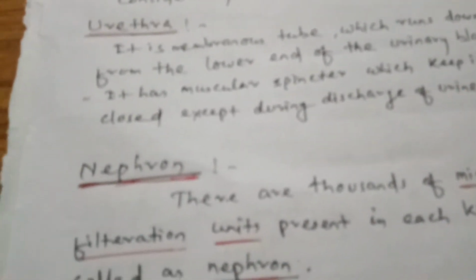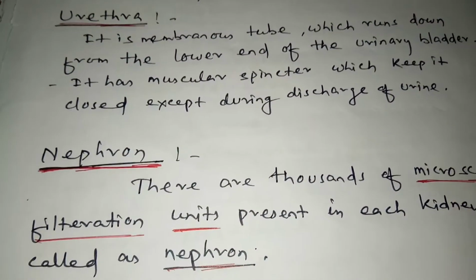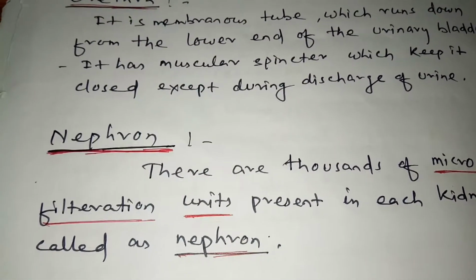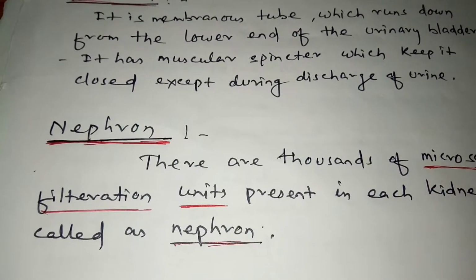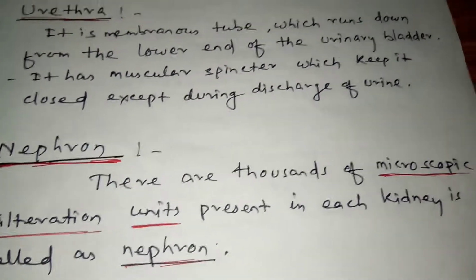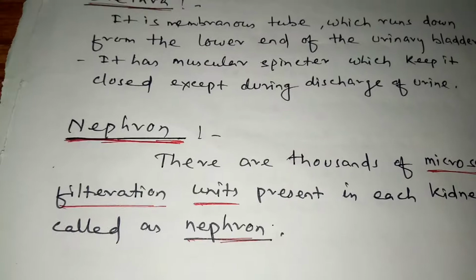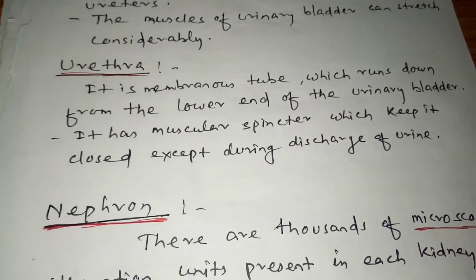Now students, look at one important part of the kidney, that is the nephron. Students, the nephron is an important part of the kidney because it helps in the filtration of waste materials. There are thousands of microscopic filtration units present in each kidney, called nephrons.